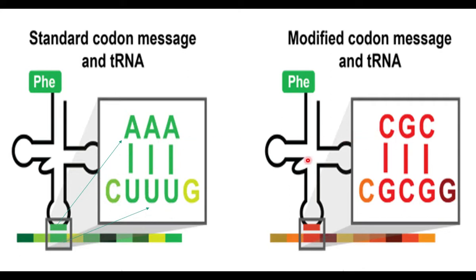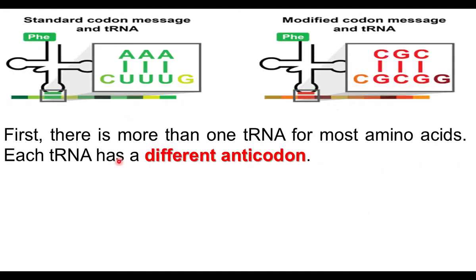See another tRNA carrying the same amino acid. This is the anticodon. It reads GCG codon. What can we understand from this? Same amino acid phenylalanine is carried by 2 different tRNAs. The 2 different tRNAs read 2 different codons. They are UUU, GCG. There is more than one tRNA for most of the amino acids. Each tRNA has different anticodon.